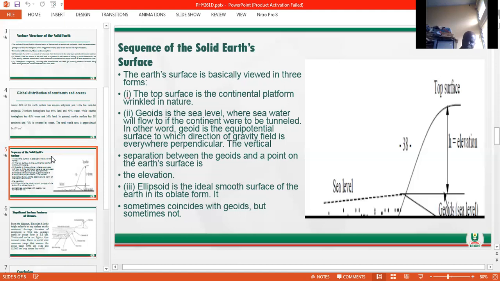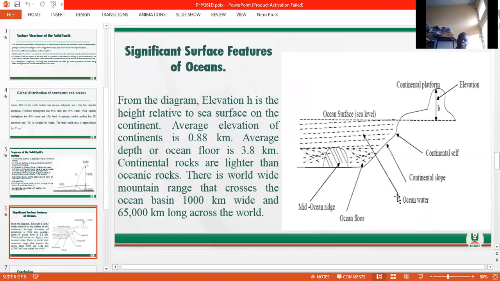An ellipsoid is the shape of the solid Earth and is the ideal smooth surface of the Earth in its oblate form. You can see from this diagram that the distance between the top surface of the continent and the sea level is known as elevation, usually given by h. So if you look at this diagram, we have the elevation, which is the difference between the top of the continent and the ocean surface. We have the continental shelf, continental slope, ocean water, ocean floor, and mid-ocean. Each of these features has meaning.